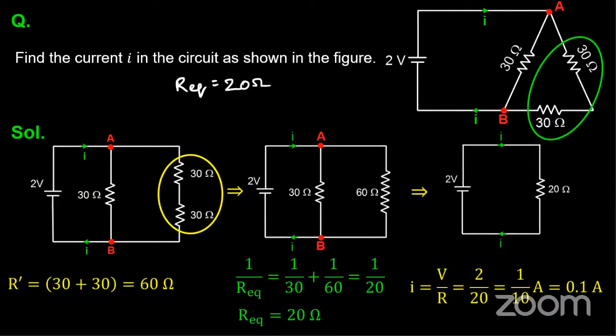And I have connected a battery of V equal to 2 volts. What is my current I? I is equal to V by R. So on simplifying, we get 2 by 20, that is 1 by 10 amperes. Okay, so the current value is 0.1 amperes. Correct, Rakesh.